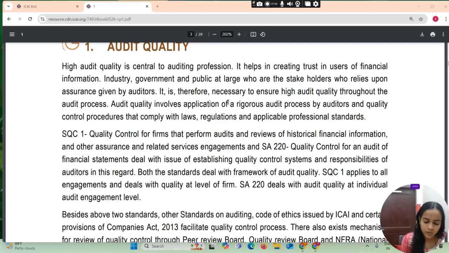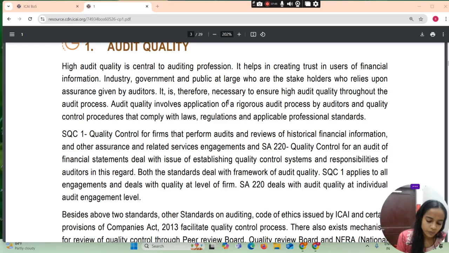High audit quality is central to auditing profession. It helps in creating trust in users of financial information, industry, government, and public at large, who are the stakeholders who rely upon assurance given by the auditors. It is therefore necessary to ensure high audit quality throughout the audit process. Audit quality involves application of rigorous audit process by auditors and quality control procedures जो कि comply करेगी, तो किसके साथ comply करेगी, laws के साथ, regulation के साथ, applicable professional standards के साथ.